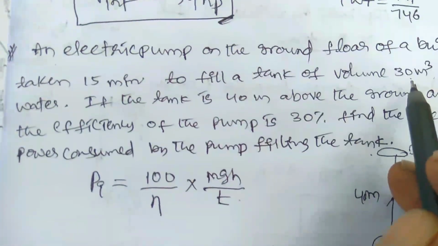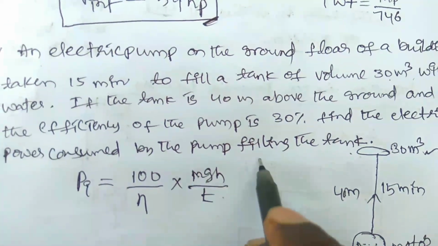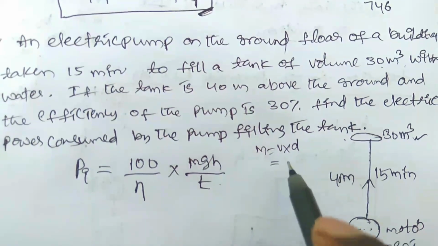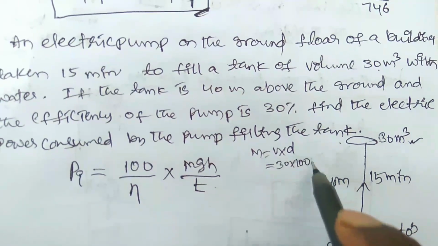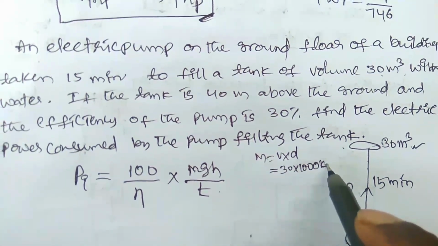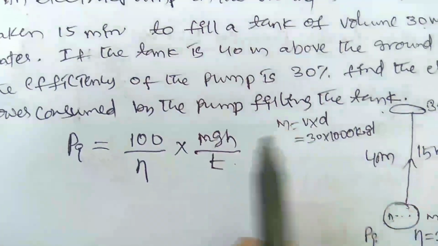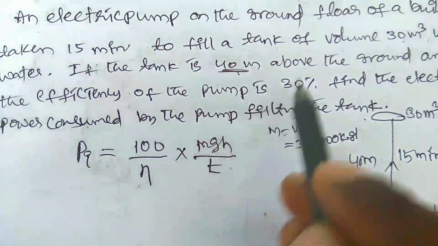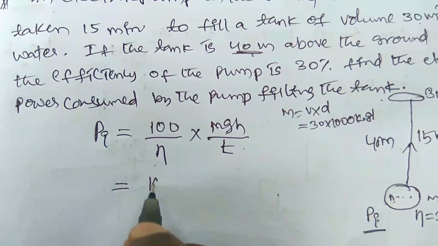Mass is not directly given, but volume is there. So mass is equal to volume into density. The density of water is 1000 kilogram per meter cube. Therefore 30 into 1000 kg. The height is also given, that is 40 meters, and eta is given as 30%. Therefore you can substitute all those components.